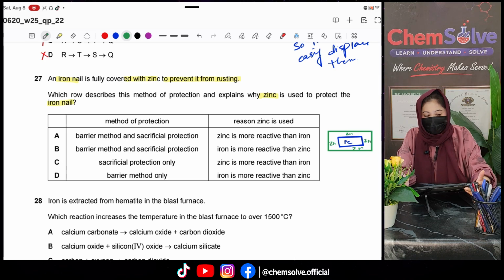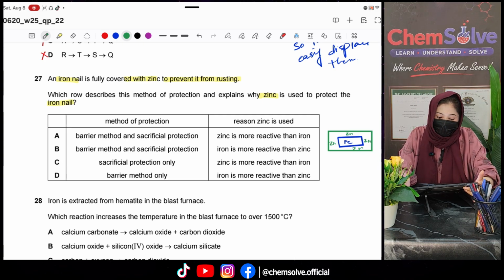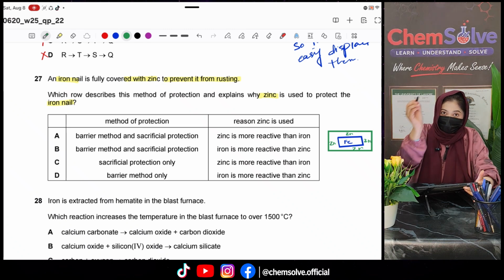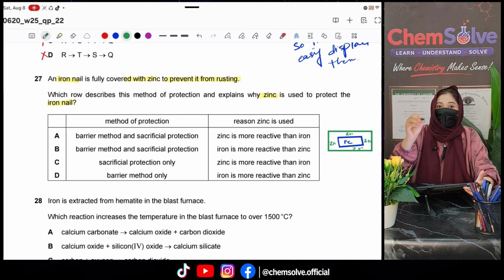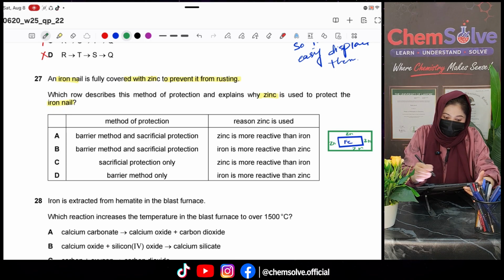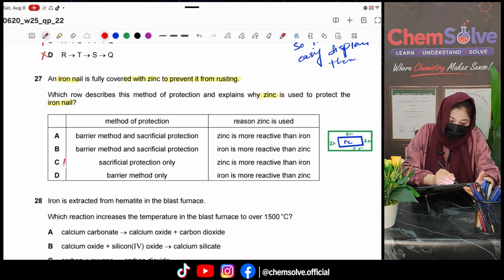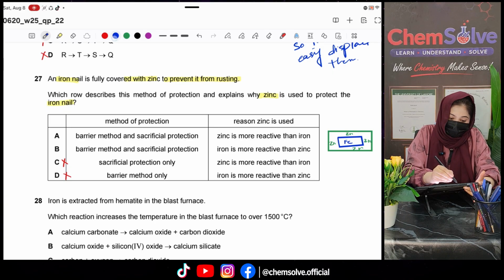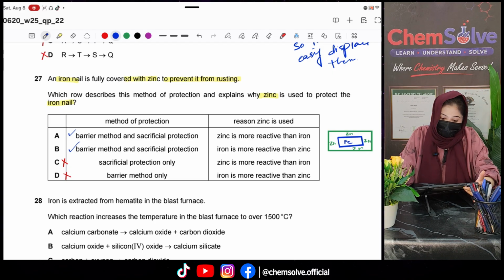So clearly you can see that it is a barrier method. It is also a sacrificial protection method. And the barrier method, what does this mean? It makes a barrier around the iron. So C and D are not our options. We have to choose between A and B.